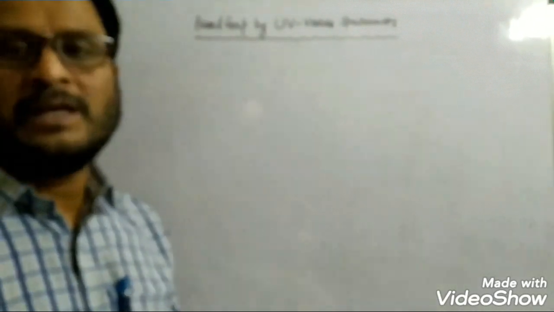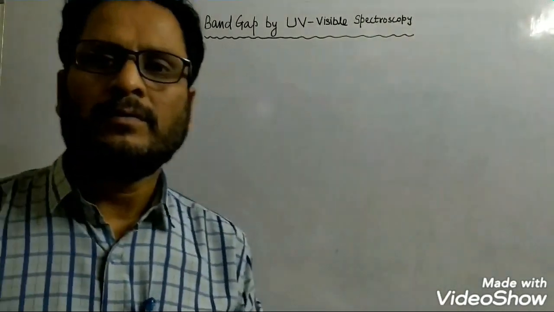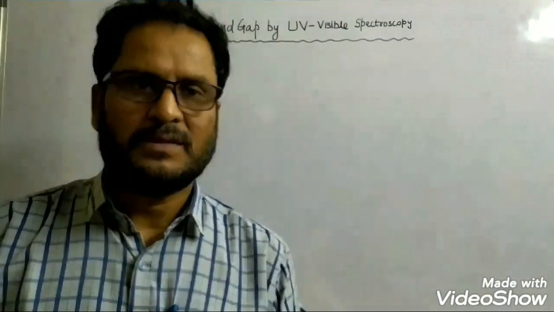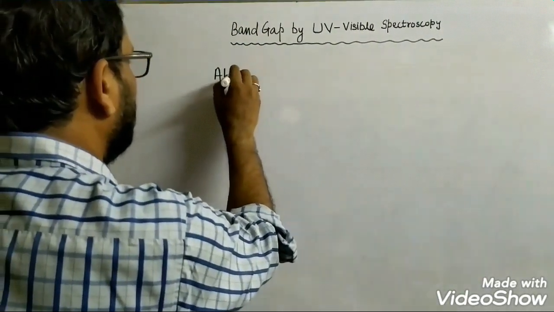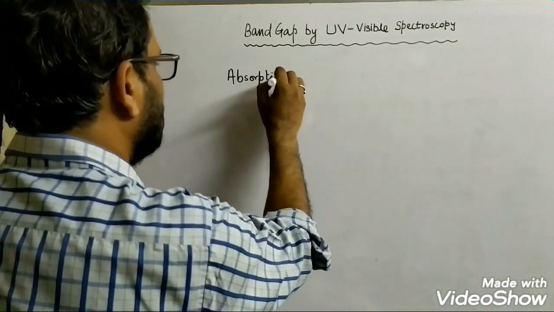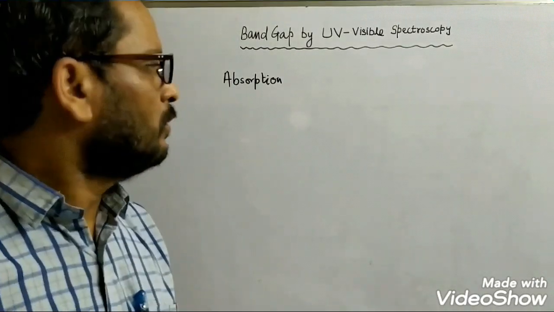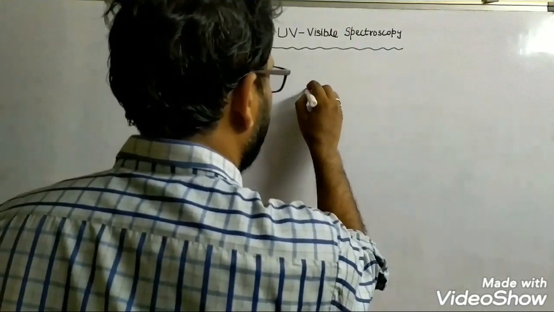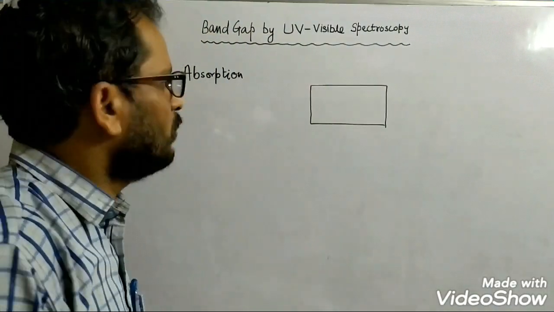Today we will be taking up band gap by UV visible spectroscopy. But before that, let me explain certain characteristics of absorption and transmission. First of all, we will understand what absorption is. Absorption can be understood in terms of this figure.